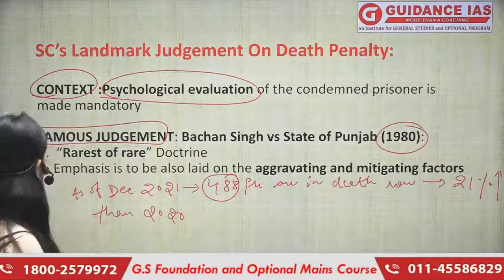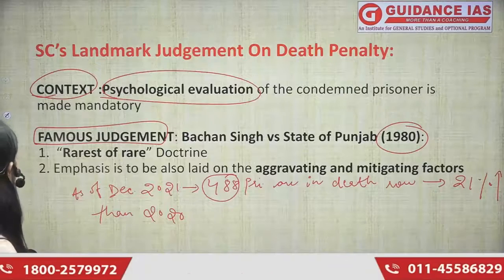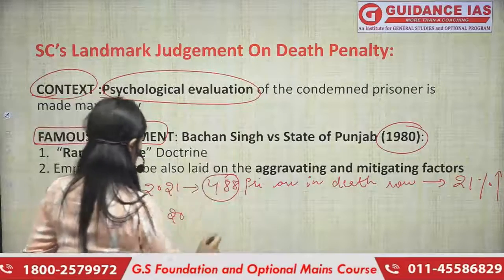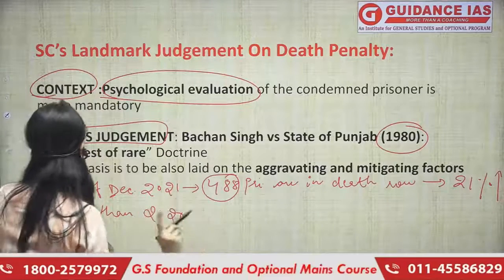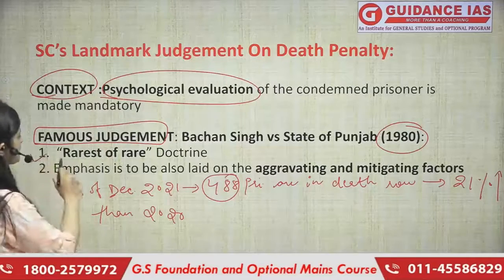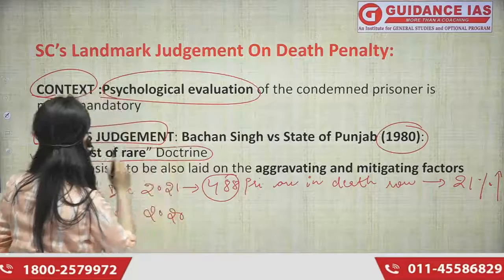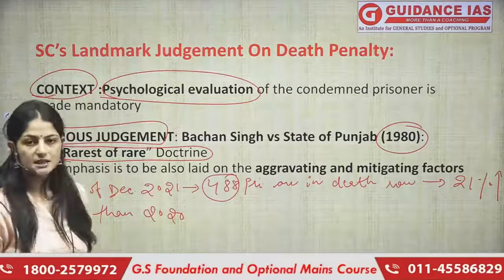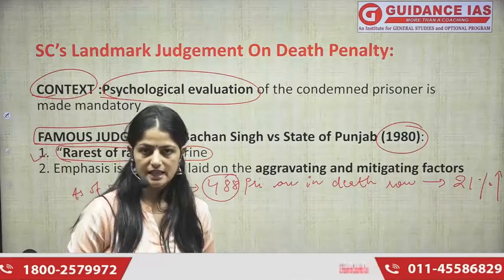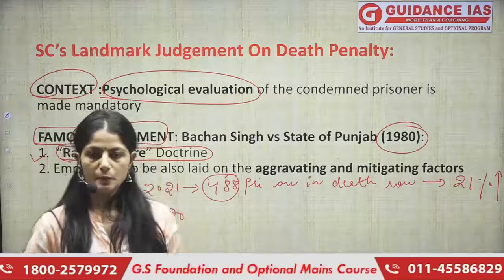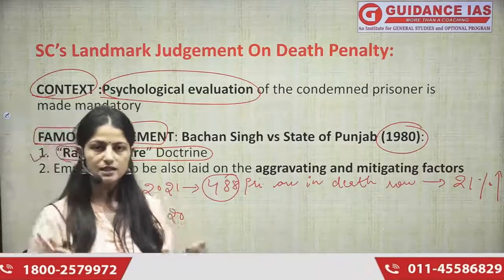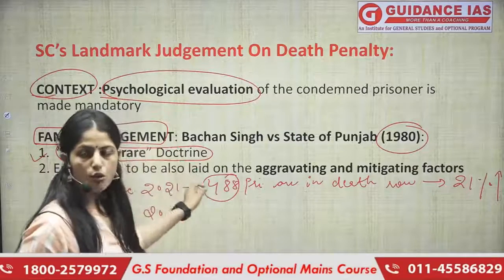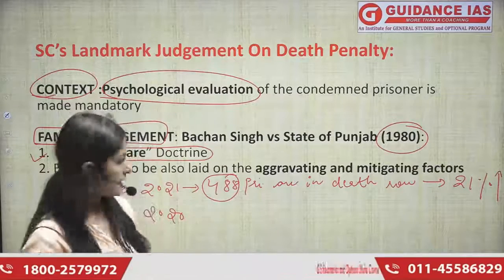Let's come to our slide again. So this Bachan Singh judgment also gave a very famous doctrine which we call the rarest of rare doctrine. And as the name indicates, this doctrine says that you can only give the capital punishment in rarest of rare cases, keeping in mind or analyzing every bit of the crime, right?